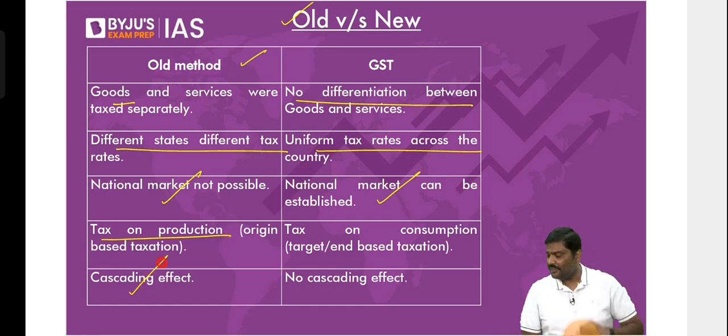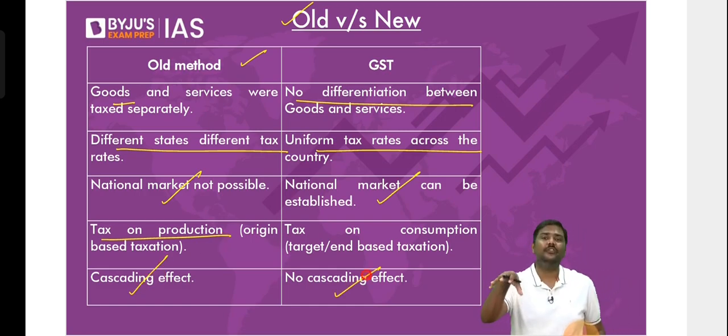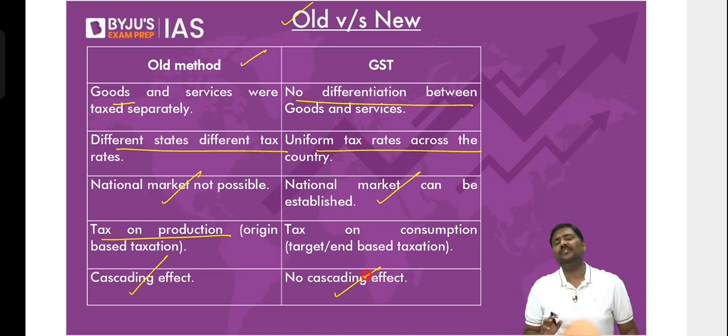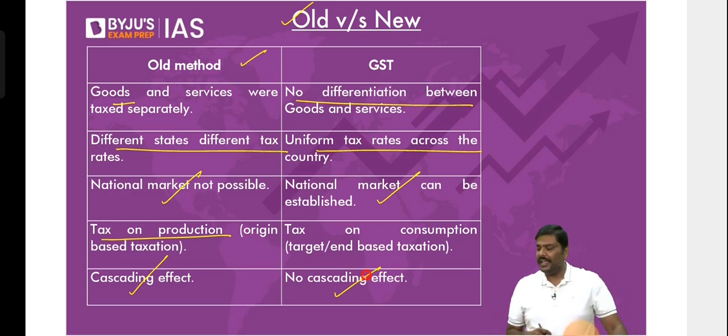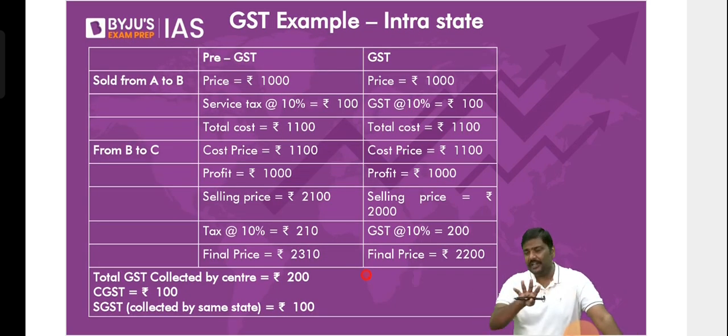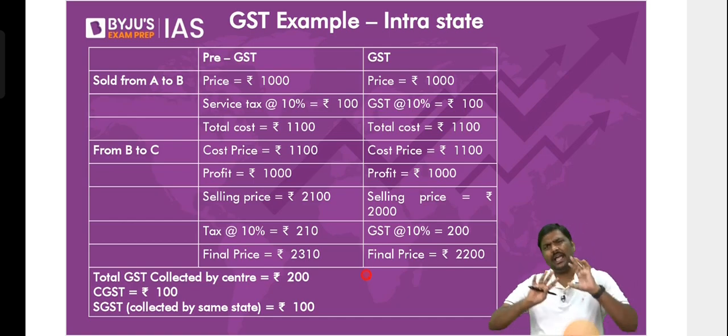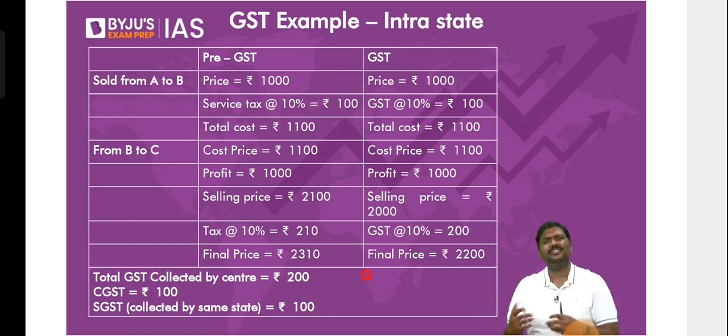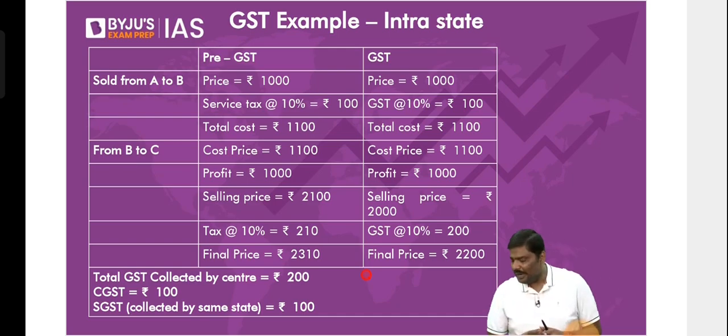Earlier, there was an issue of cascading effect. Now that we want to address the cascading effect, it is not there. But please understand this carefully. Even today, we have not taken all the indirect taxes which are there in the system under GST. I repeat the statement. Even today, all the indirect taxes, mind you, have not been taken under GST. And it will not happen soon. A lot of discussions and deliberations have to happen. New mechanisms have to be introduced, etc.